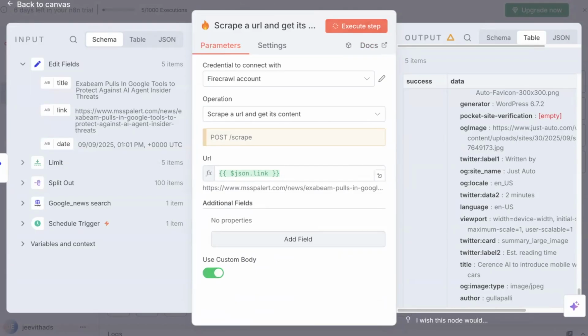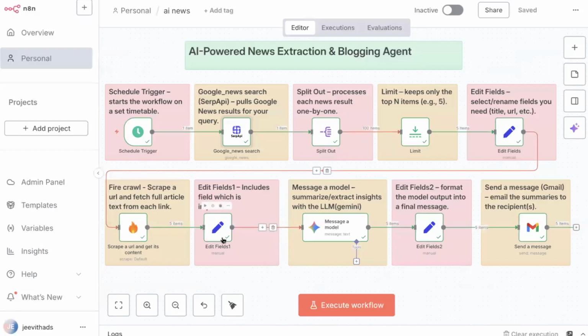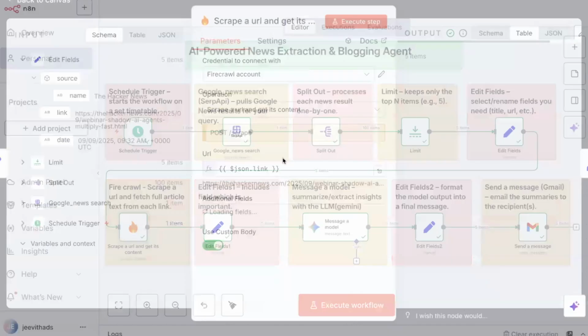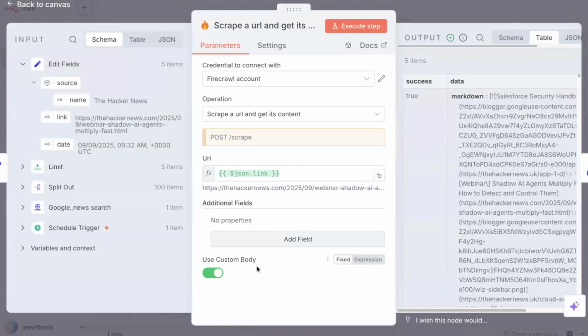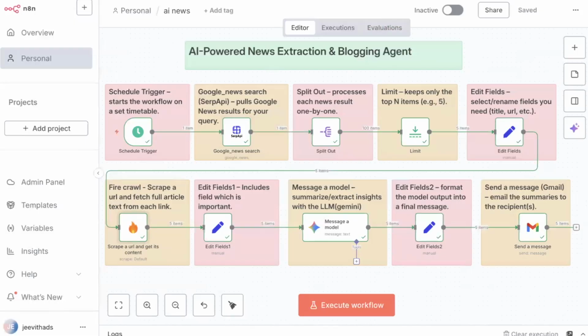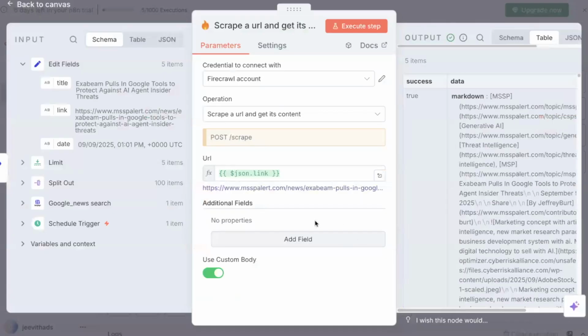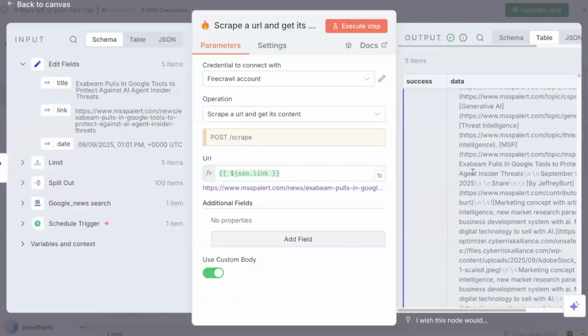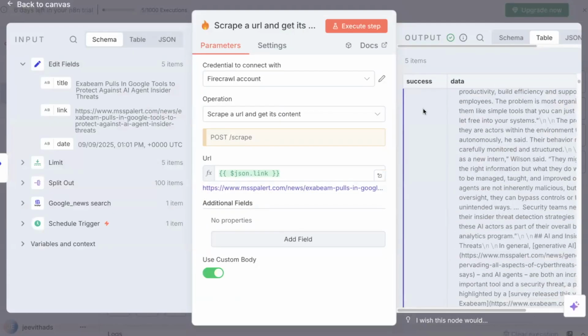Let's check once what I have done: scrape a URL and get its content. I just used a link, and custom body is on. And we just gave a link, right? Make sure you use custom body so that it extracts the markdown of your page. Otherwise, it just gives some meta information. Okay, we're done with scraping information.